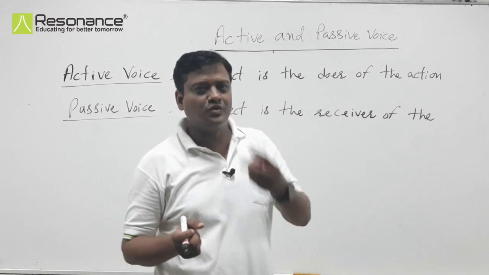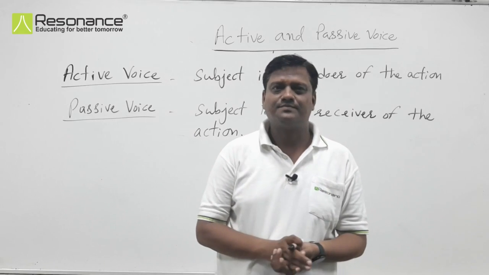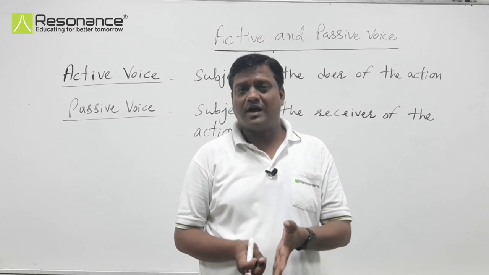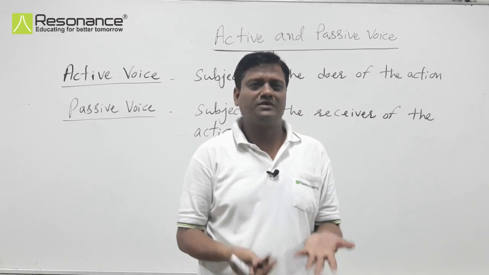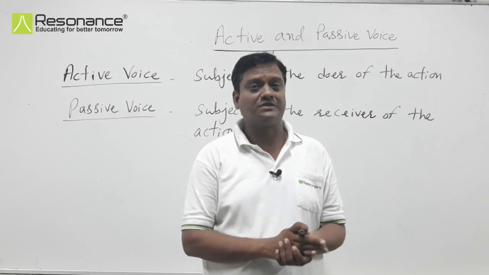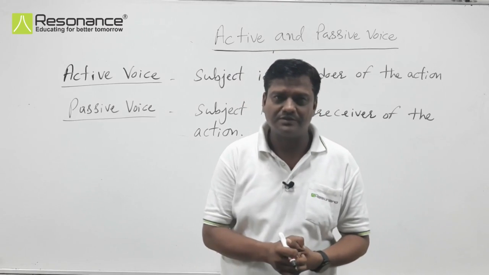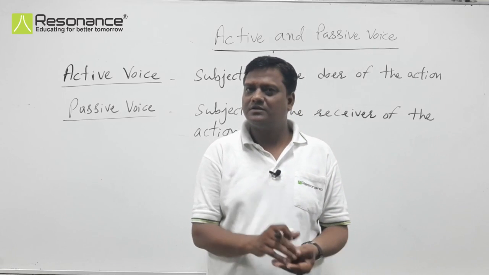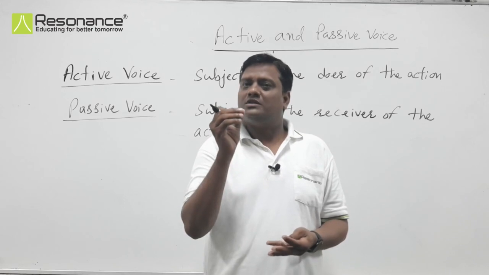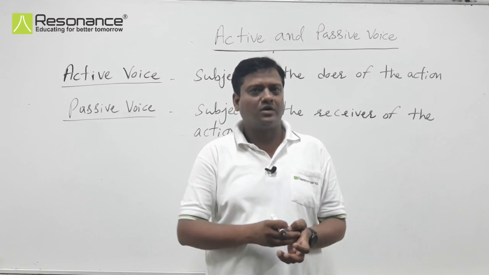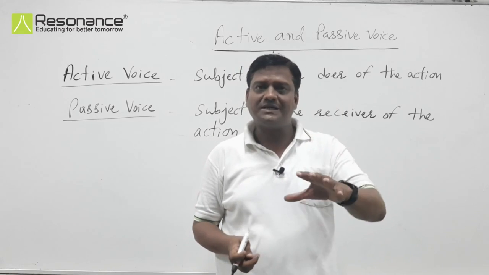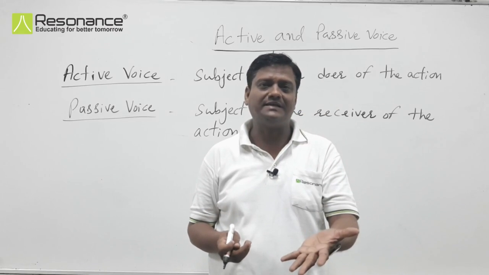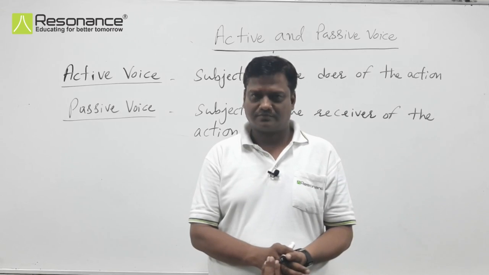So we have a question. Why do we use two structures for the same sentence? Ram plays football and we are saying football is played by Ram. What is the need of this second structure of passive voice? So why do we use passive voice? When the subject is not important for us, we only want to talk about the verb and object. Where the object is more important for us than the subject, then we can write the sentence in passive voice.